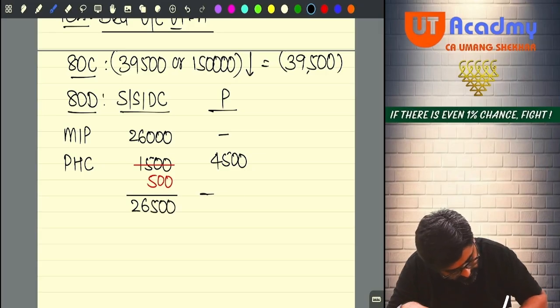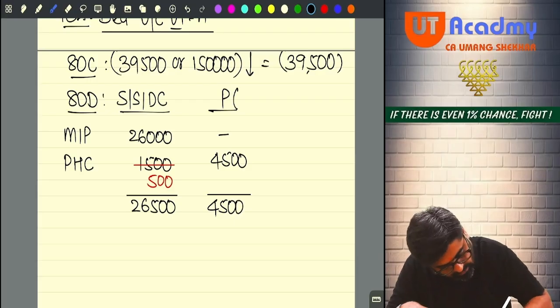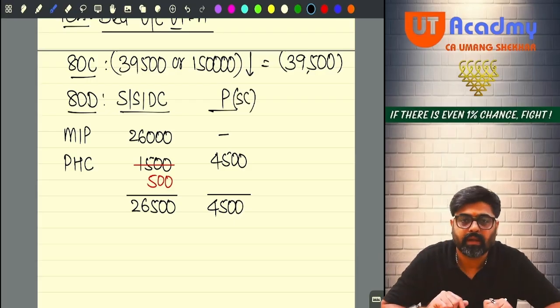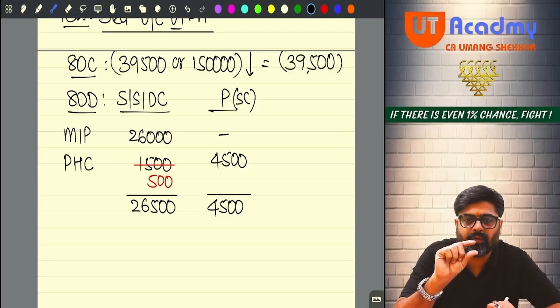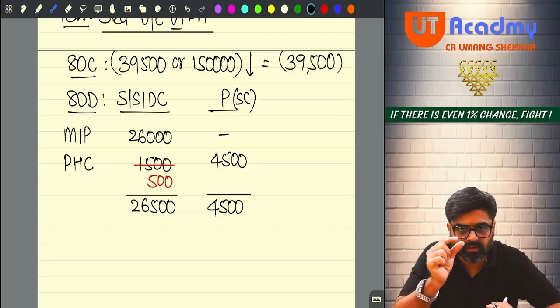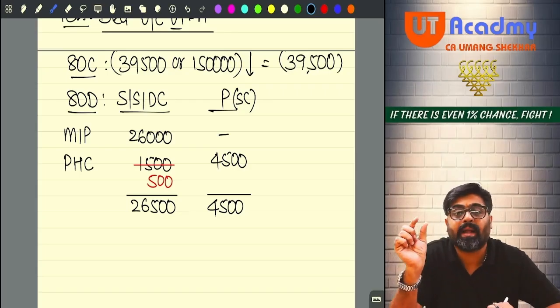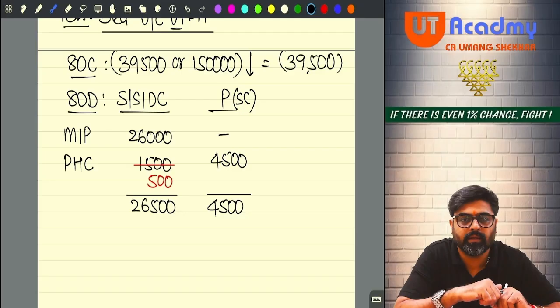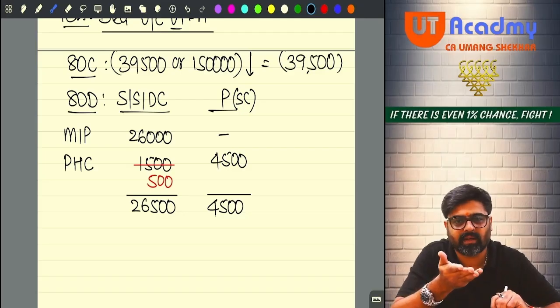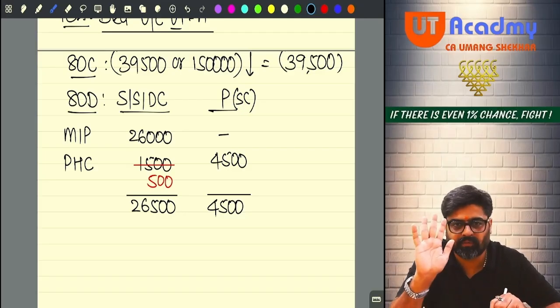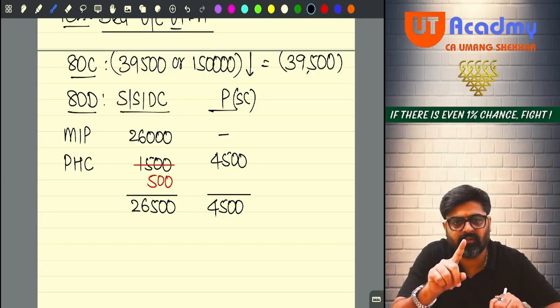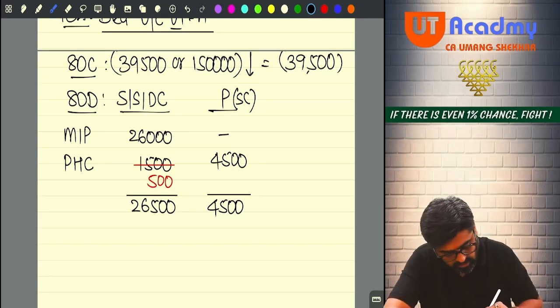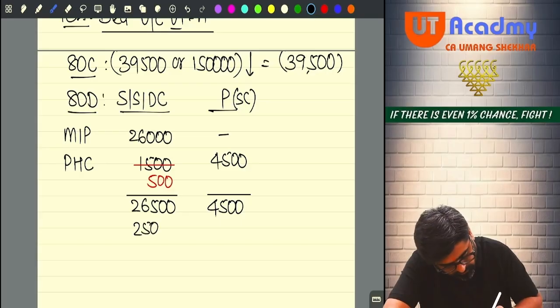26,500, and here it will be 4,500. Remember, your parents are senior citizen, but the amount which is getting qualified is not the medical expense of a senior citizen for whom no mediclaim is there. It is preventive health checkup. For preventive health checkup, you cannot take 50,000 limit. Yes or no? Even if the parents are senior citizen, you are supposed to take a limit of 25,000.